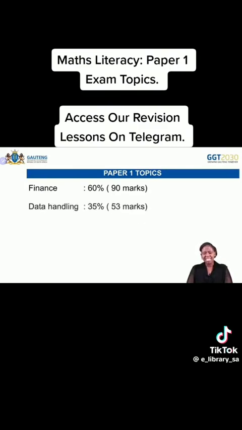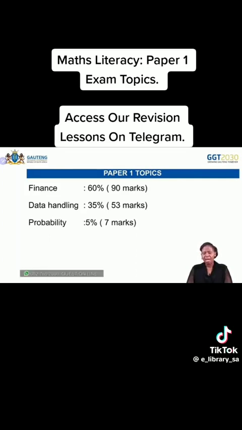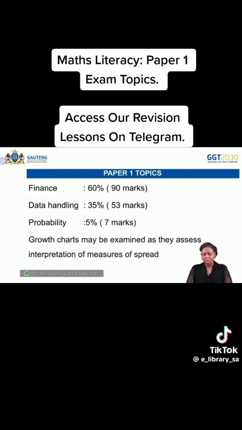And we are having data handling. Data handling is 35%, which is 53 marks. Then we have probability, which forms 5% of the question paper, which is 7 marks. So the total of the question paper all in all is 150. And out of 150 marks, I believe it is very clear that if you revise finance and data handling very well, you will pass, because your finance is 90 marks and data handling is 53 marks.